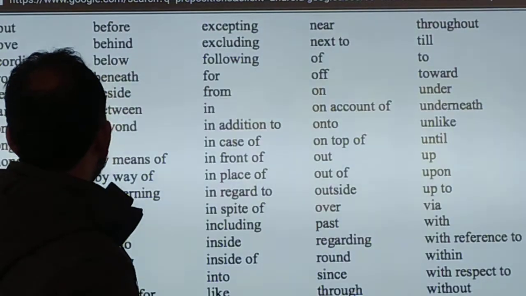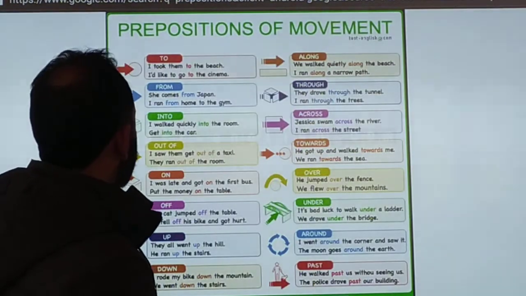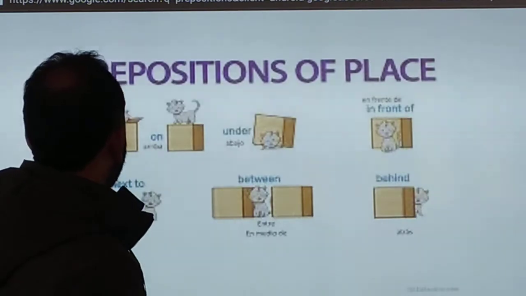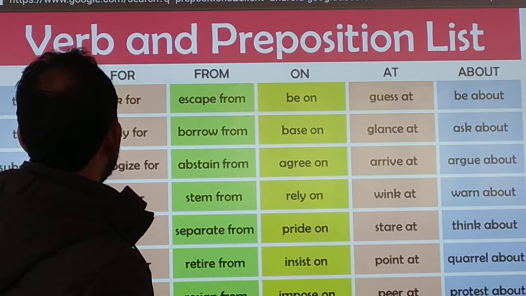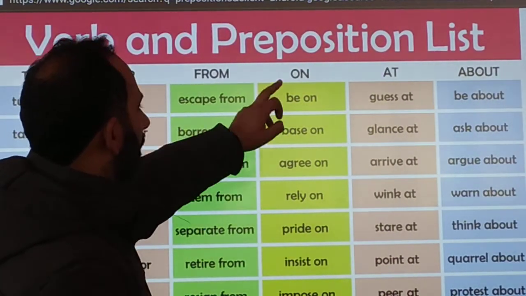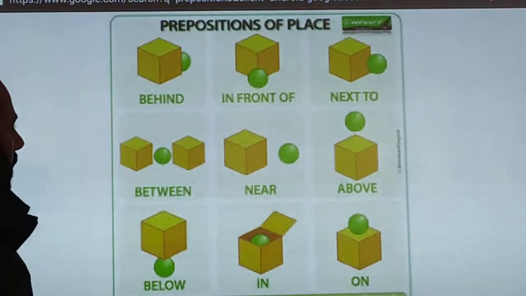These are some more. I always say to take the screenshots. These are the proportions. These are more proportions. I hope that verb and proportion list, that is to, far, from, on, at, above. Please take the screenshots once again.